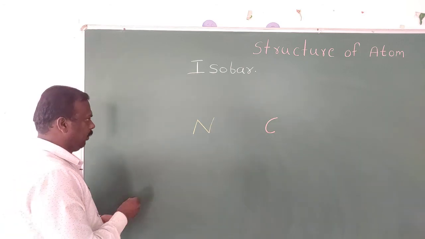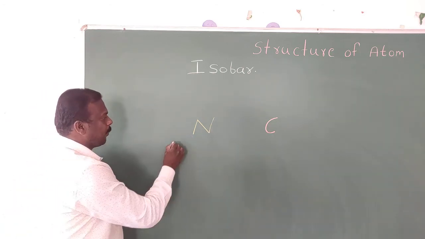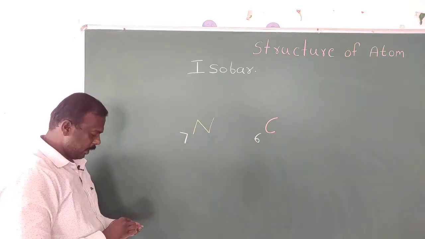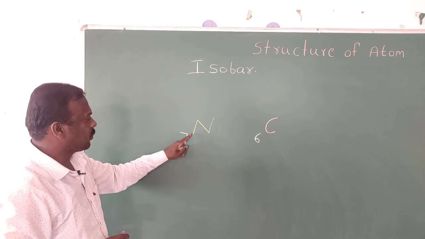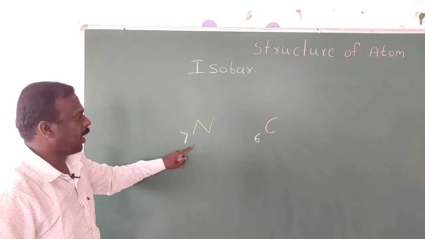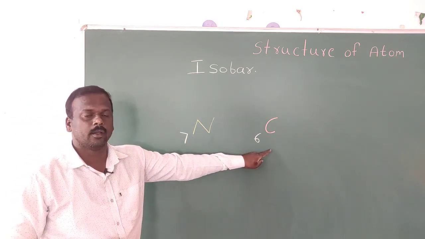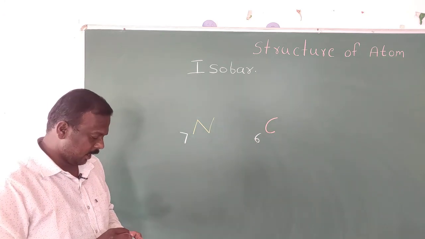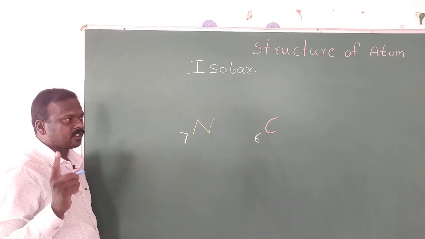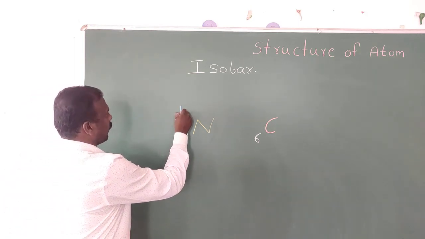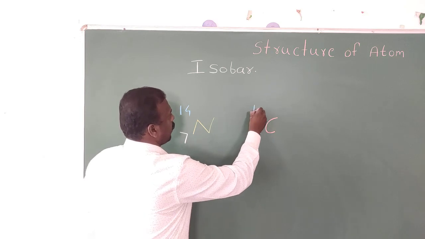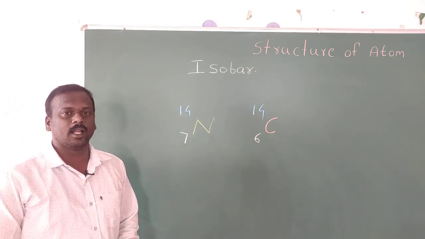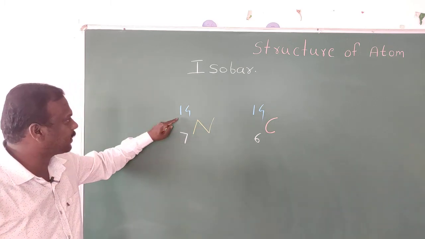Then the next thing: the atomic number of nitrogen is 7, the atomic number of carbon is 6. You know the atomic number is at the left bottom, and the atomic number is also different. Here the atomic number is 7 and here the atomic number is 6. Now I am going to write the next thing, the mass number. Look here carefully. What about the mass number? Is it the same or different? Yes, the mass number is the same.